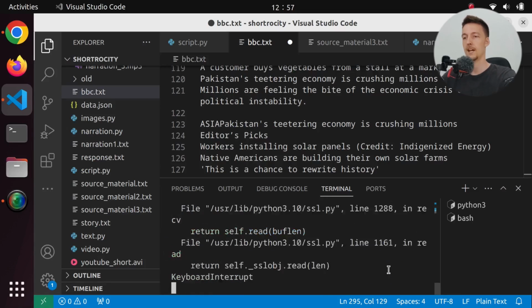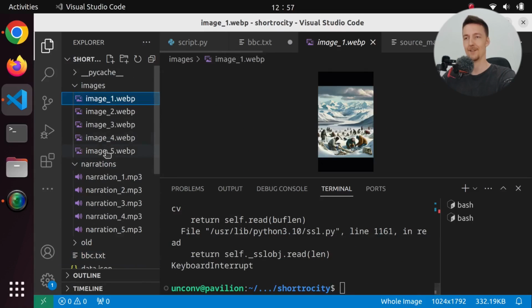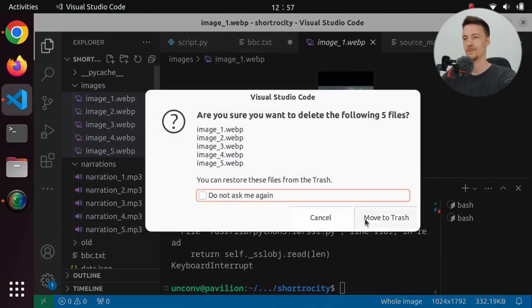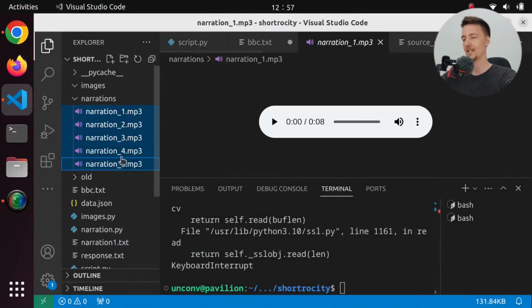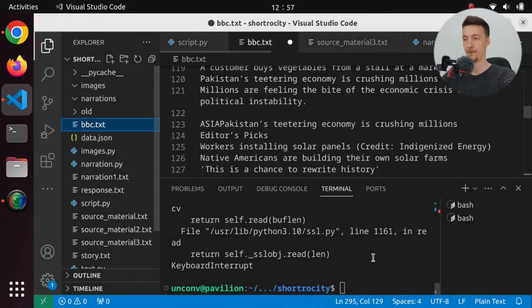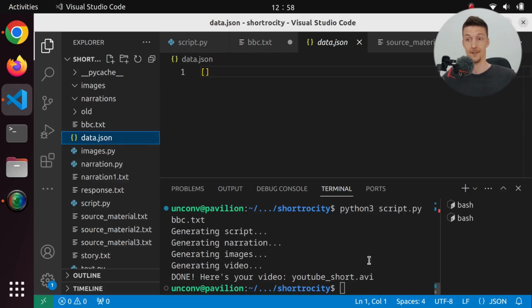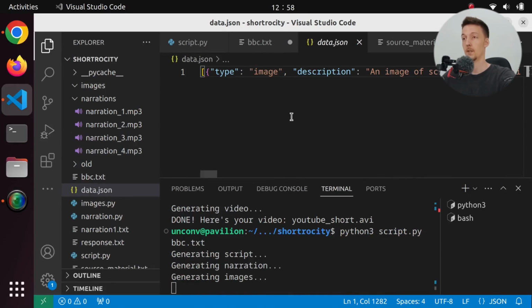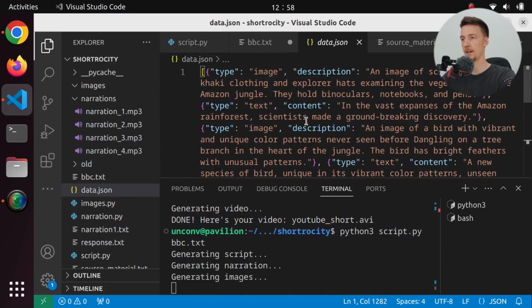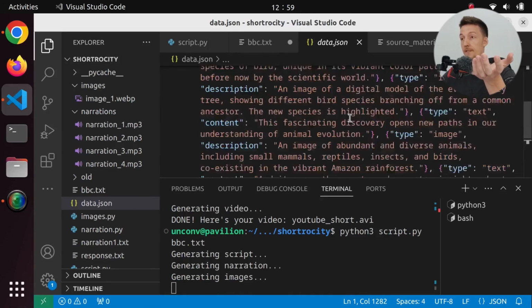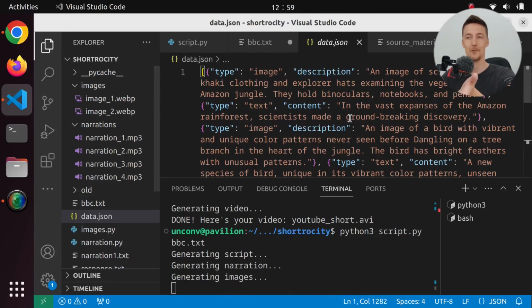bbc.text. And sorry, I have to delete my files from here. So I need to find some better solution for this. And what happened there? It was really fast. What is in our data? Nothing. Let's try again. Okay, now we got some sort of text, a very short one. So let's see what this looks like.